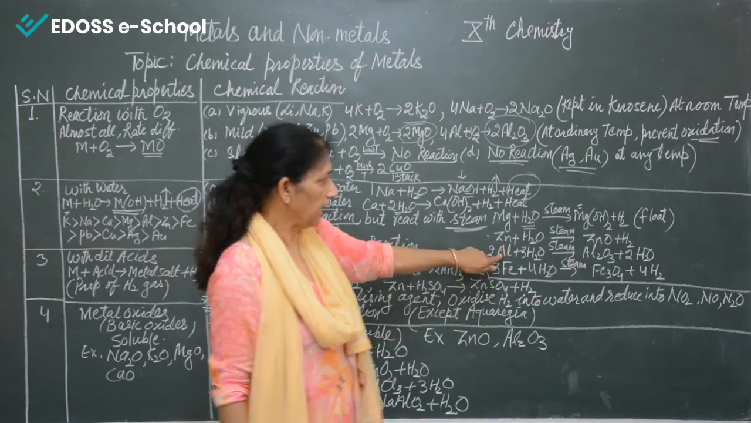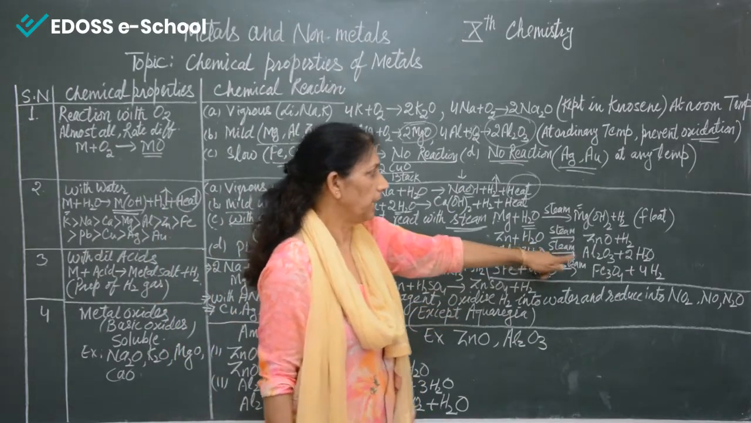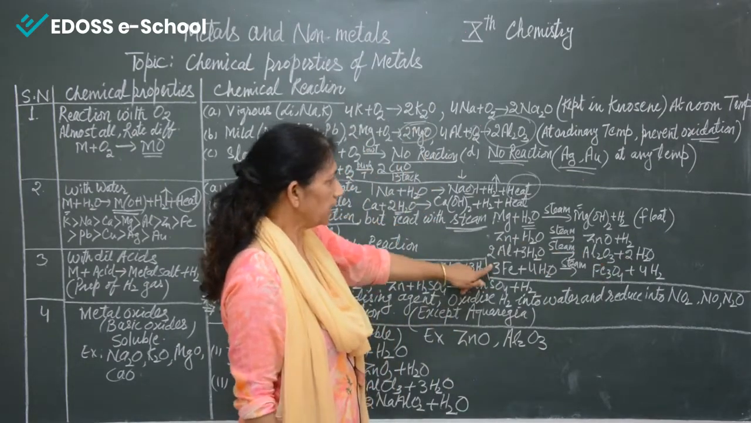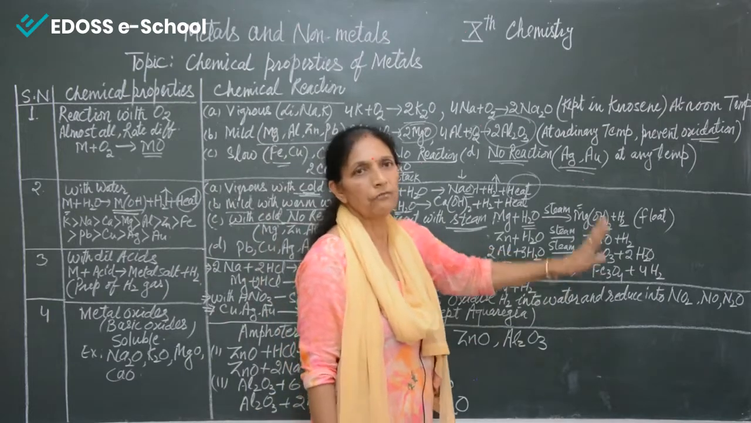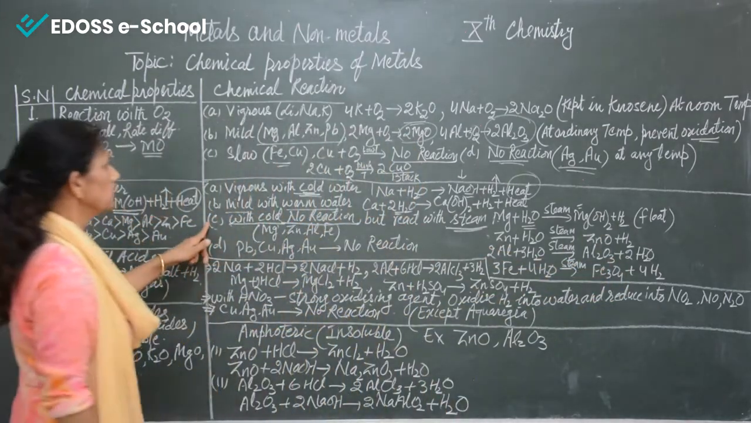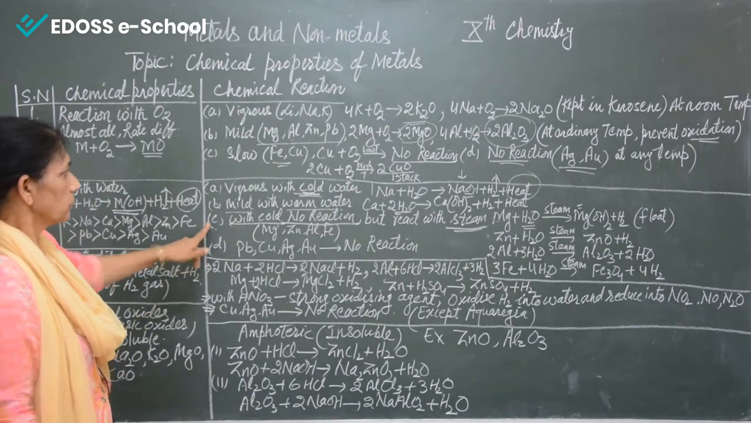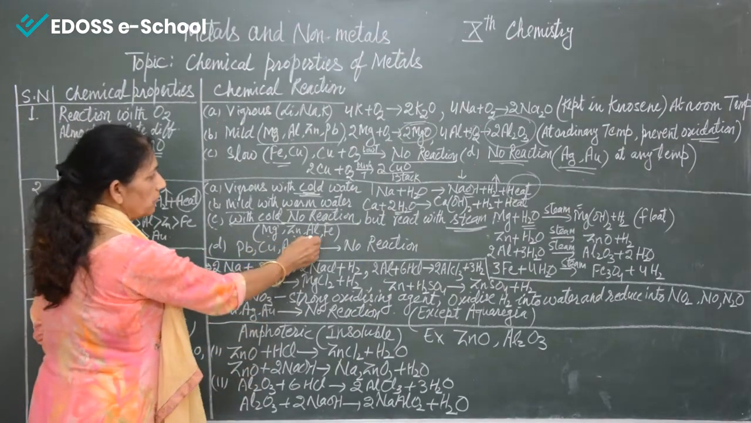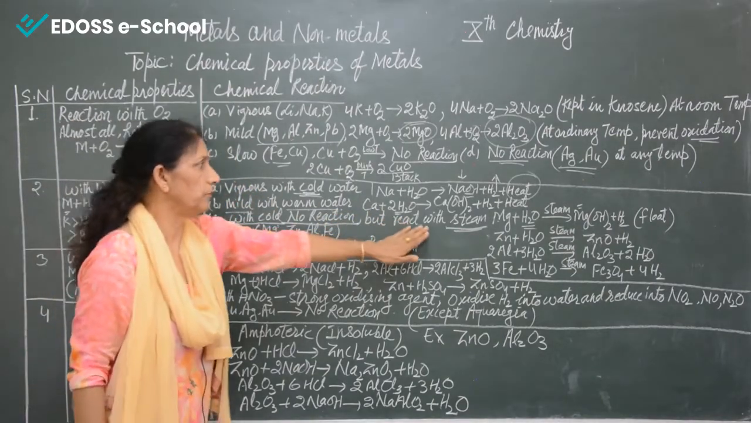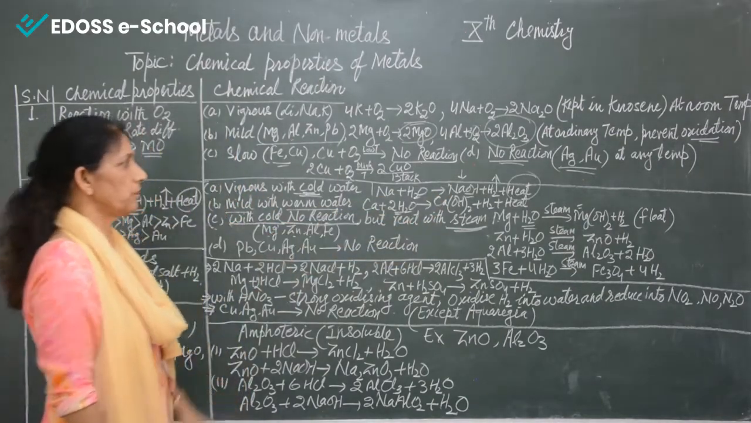Here you can see aluminium also reacts with steam and forms oxide and hydrogen is given out. Iron also reacts with steam and forms oxide. Okay, so this is the third type of reaction. So we can say that magnesium, zinc, aluminium and iron don't react with cold or warm water, but they react only with steam. So these are the equations you have to learn.